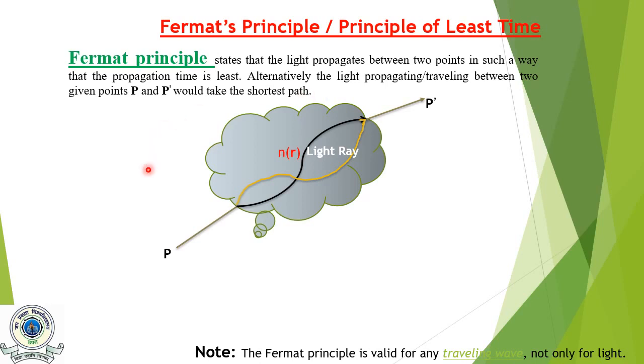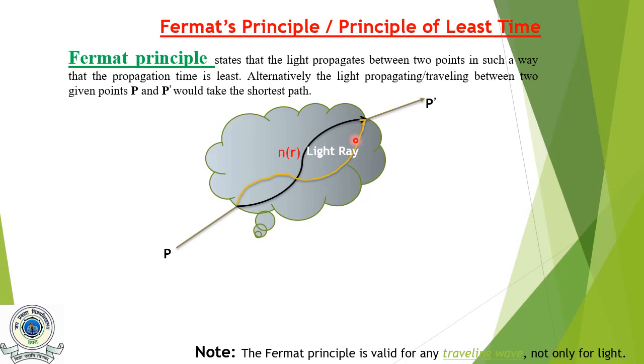Now we know that in a homogeneous medium, light rays are rectilinear. That is, within any medium, if the refractive index is constant, light travels in a straight line. If a light signal is sent from one point to another point, and if there is no medium, we know that light will travel in a straight line. But what happens if there is an obstacle or there is a variation in the refractive index in a medium?